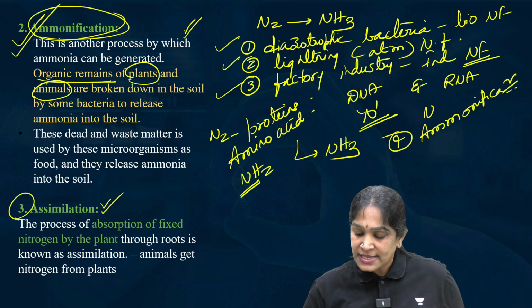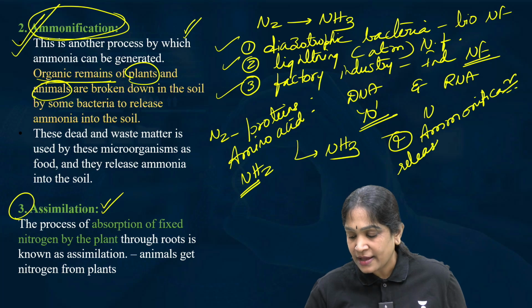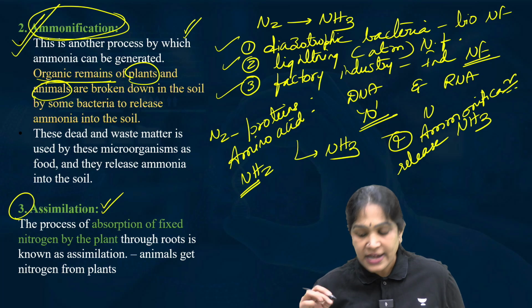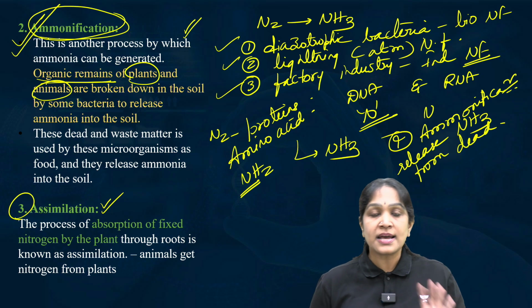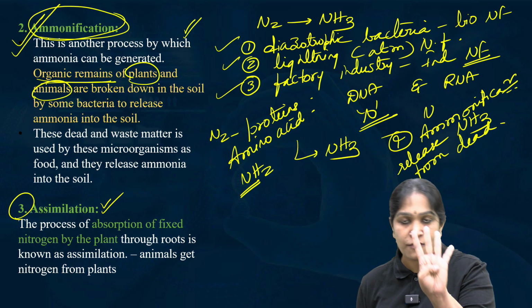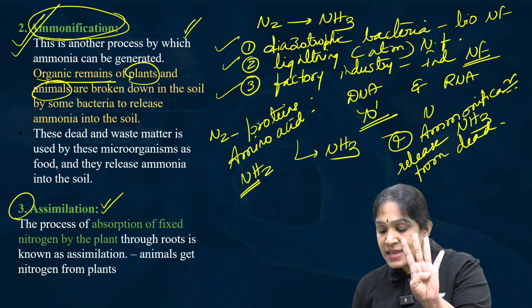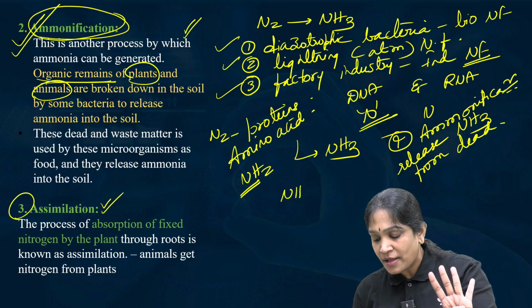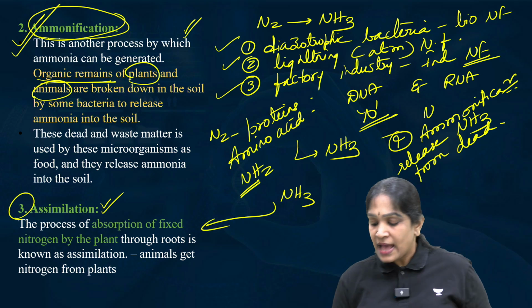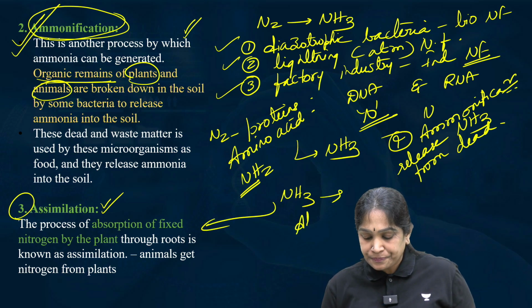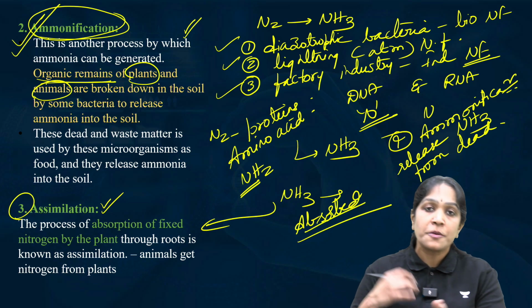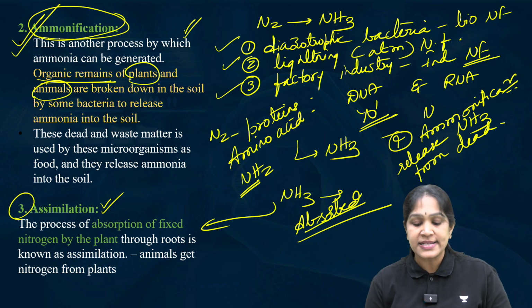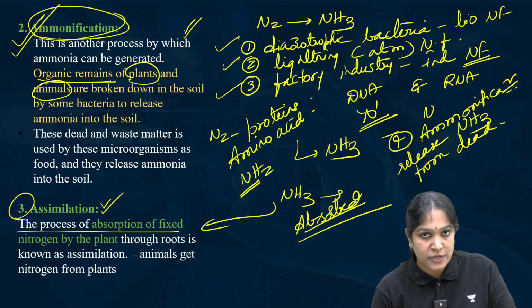Ammonification. This will release ammonia, not converting, it will release ammonia from the dead bodies. These are the 4 sources of ammonia. Whatever might be the source, if that ammonia is absorbed by the plant, that is called assimilation, the process of absorption of the fixed nitrogen.